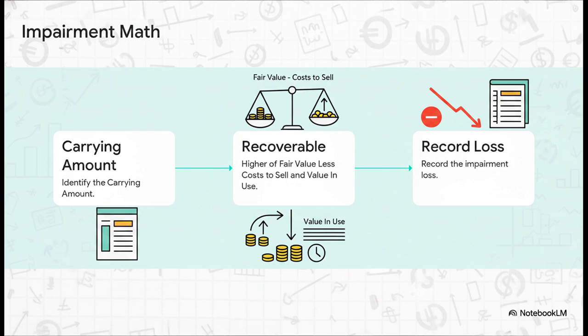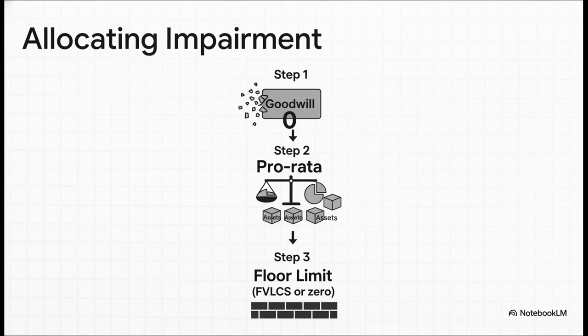And here is some vital SBR examiner intelligence. When calculating value in use, you absolutely must use discounted cash flows. Whatever you do, do not use undiscounted cash flows. A lot of the time, an asset doesn't generate cash entirely on its own, so we have to test a whole group of assets together. We call this a cash-generating unit, or CGU.